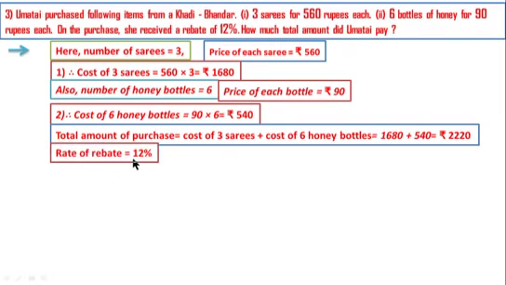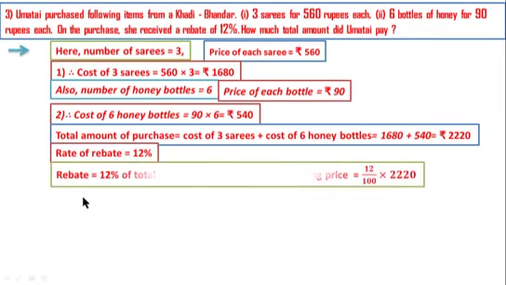Rate of rebate is equal to 12%. The rebate is equal to 12% of total amount of purchase, which is equal to 12 divided by 100 multiplied by 2220, which is equal to rupees 266.40.